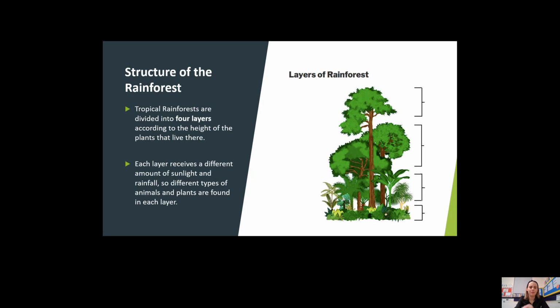Well done. Let's have a look now at the structure of the Amazon rainforest. Tropical rainforests are divided into 4 layers according to the height of the plants that live there. Each layer receives a different amount of sunlight and rainfall, so different types of animals and plants are found in each layer. So that's the top layer, the second top layer, the third layer and the bottom layer.